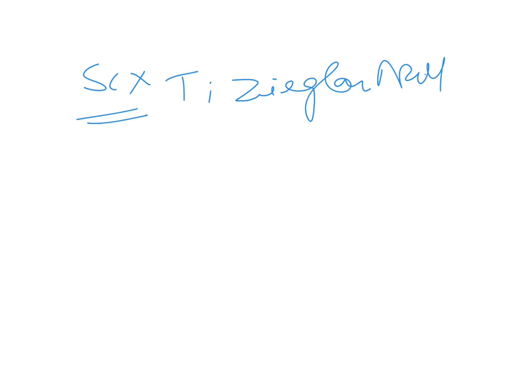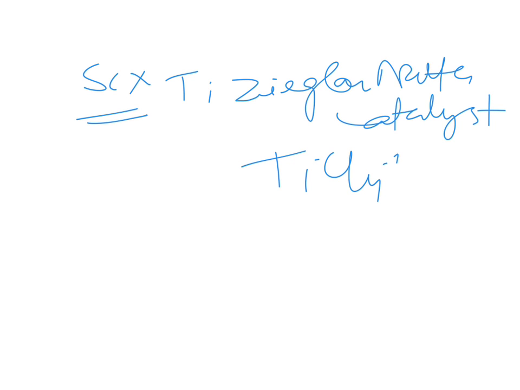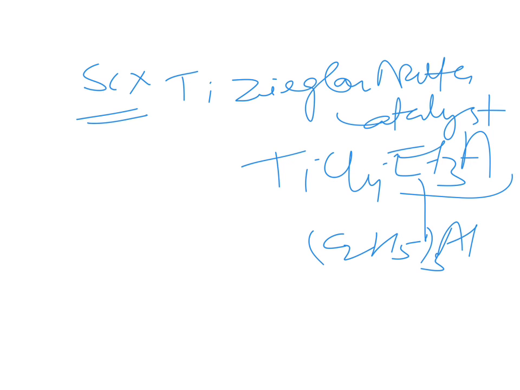Now let us see some examples. If you go through the 3d series, scandium is not used as a catalyst. Titanium is used in the Ziegler-Natta catalyst. It is titanium chloride and Et3Al, where Et3 means three C2H5 groups on aluminium.